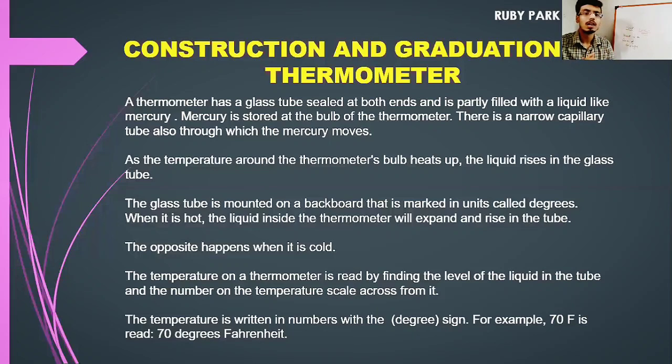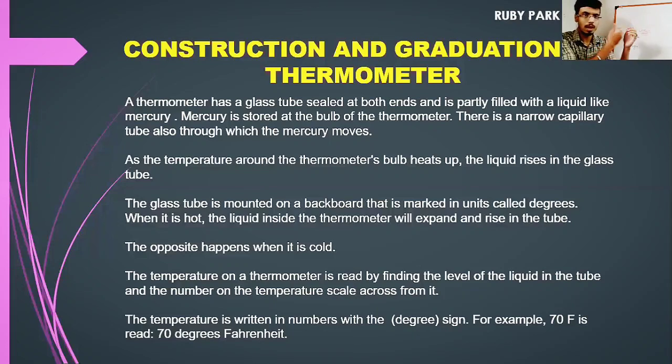There is a marking. When it is hot, the liquid inside the thermometer will expand and rise in the tube. The opposite happens when it is cooled. The temperature on a thermometer is read by finding the level of the mercury in the tube and the number on the temperature scale across from it. So we can measure the reading by finding the level of the liquid in the tube and the number on the temperature scale across from it.